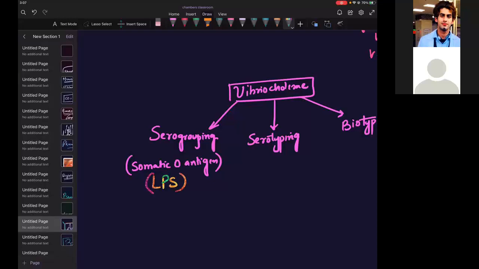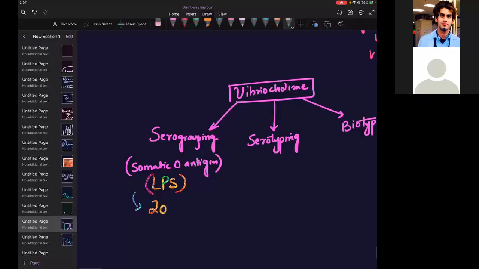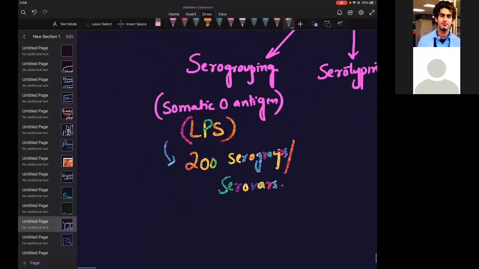How many groups is it divided into? 200 serogroups. You can also say serovars.